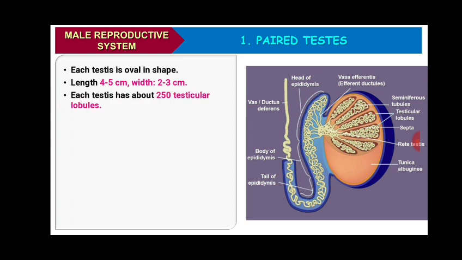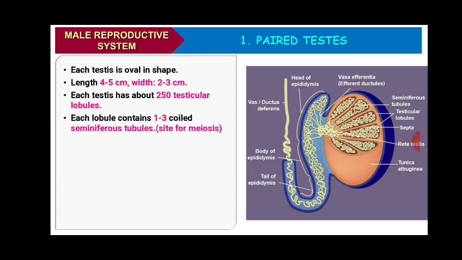Each testis has 250 compartments. You can see here some compartments. So there are 250 compartments, and these compartments are called testicular lobules, and each testicular lobule has 1 to 3 coiled structures, and these coiled structures are called seminiferous tubules.